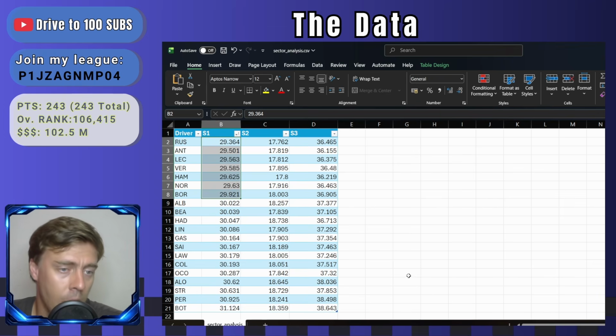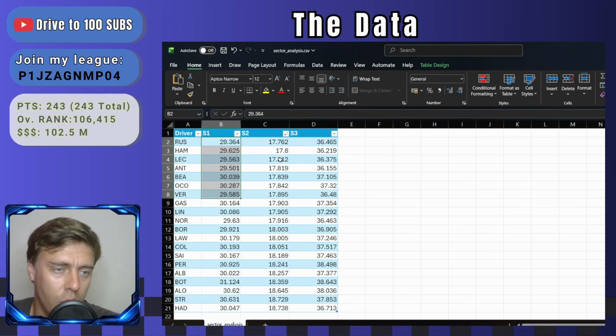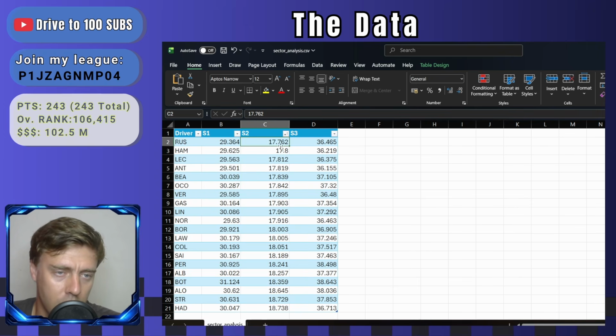And sector 2, let's filter by this, see if the picture changes in any form. Yes, so a slightly different story here. We've still got Russell here, but now the Ferraris are very, very close. Look at Hamilton and Leclerc, their sector times within 1/100th of a second of each other.